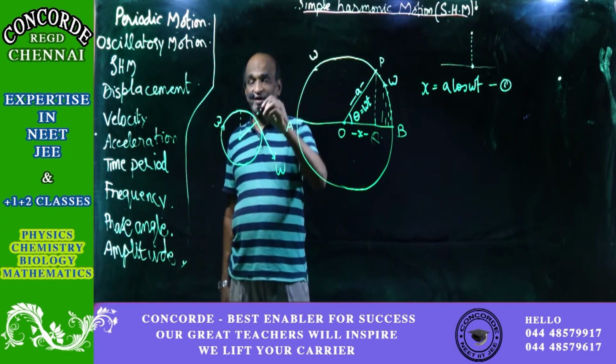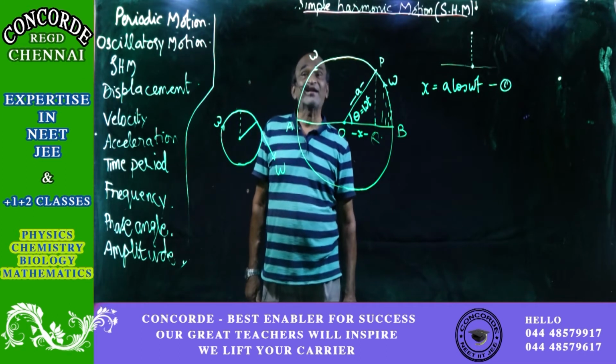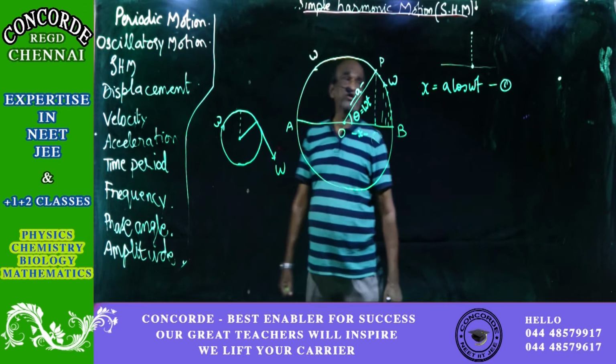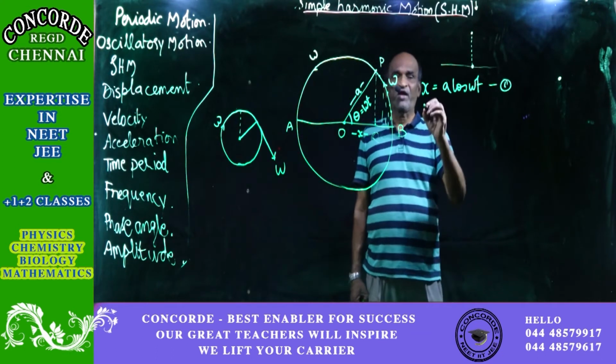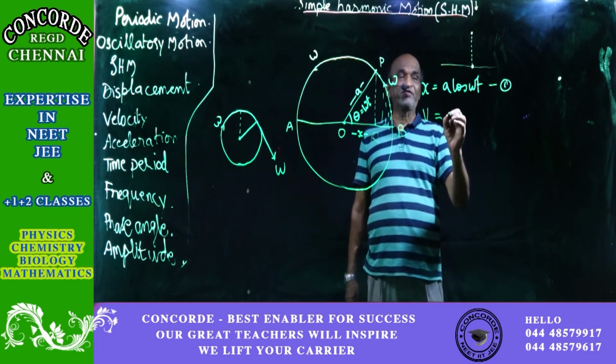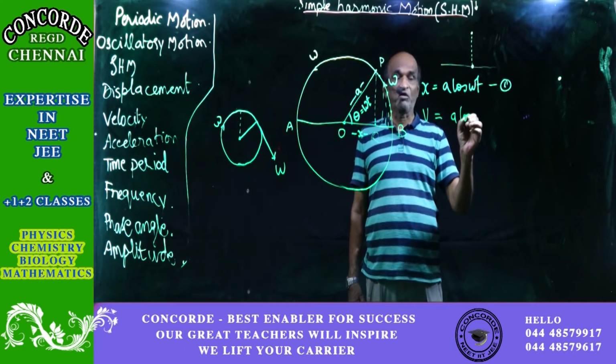Displacement is radial whereas velocity is tangential, and there is a difference of 90 degrees between them. So if x is equal to a cos omega t, then the velocity will be at 90 degrees, so it will be a cos, but not yet, one more thing.